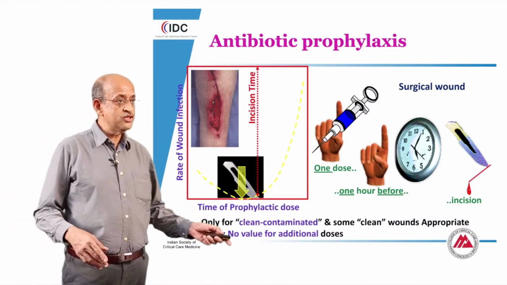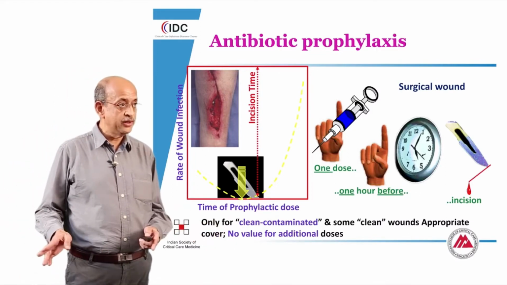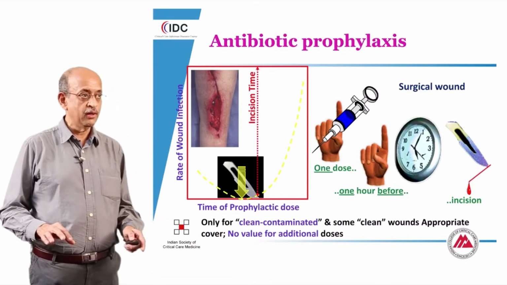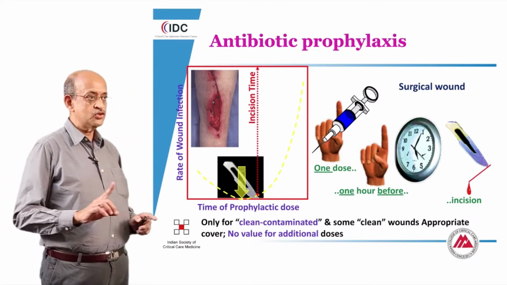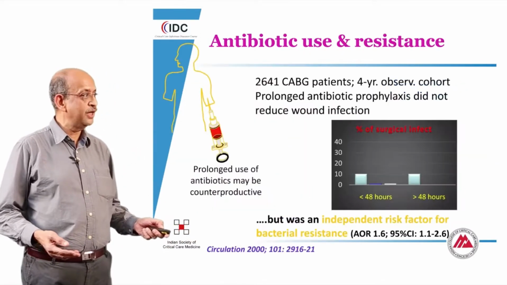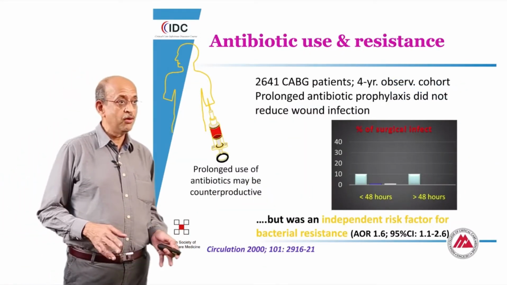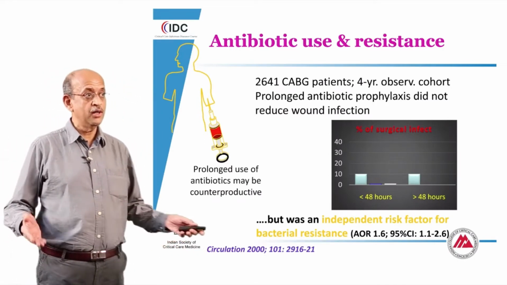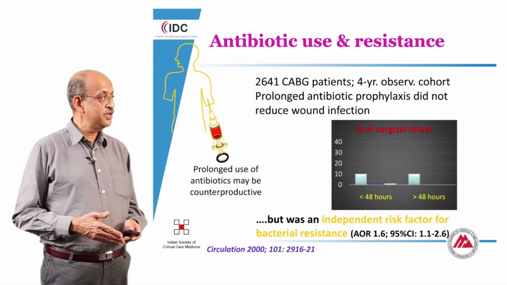The same principle is usually extrapolated, but before we extrapolate it, I want to make one very specific point. While it is typical for us to say one dose, it is very common in the surgical setting to prolong the use of antibiotics, usually for 24 to 48 hours after the surgery.